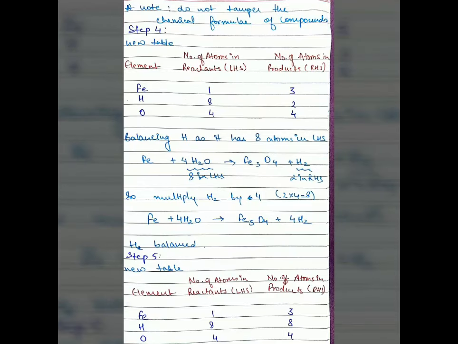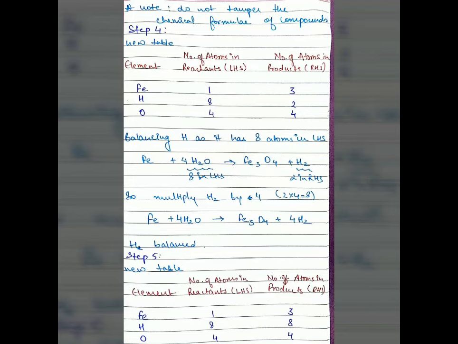Note that you should not tamper with the chemical formula. That is, you cannot make H2O as H2O4. You always have to take it as H2O and multiply it on the outer side, so that you are not tampering with the chemical formula. Now the second step is to balance hydrogen atoms. According to the new table, Fe is still 1 and 3, H has turned to 8 and 2, while oxygen is balanced, that is 4 and 4 on both LHS and RHS. To make hydrogen atoms equal, we have to multiply the product by 4 to make it 8 on each side.